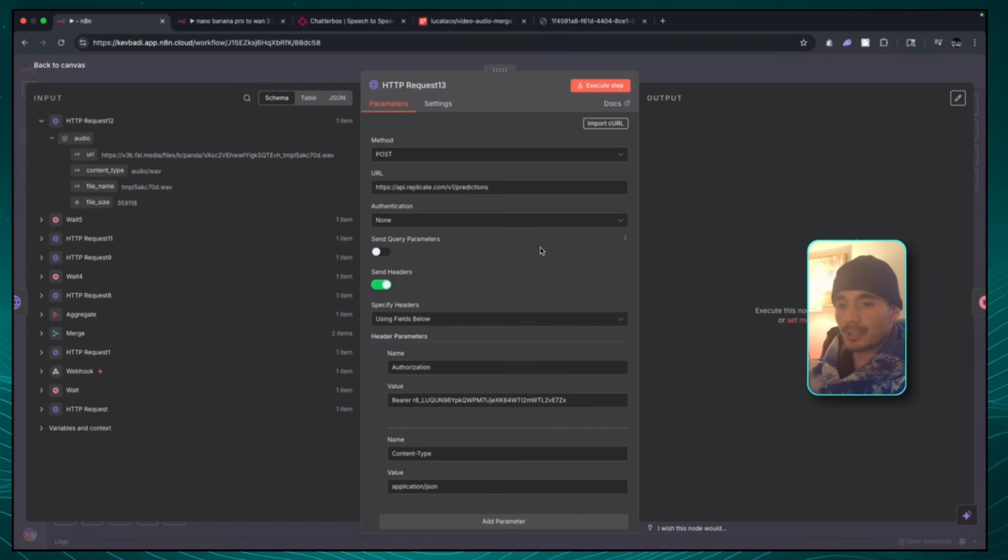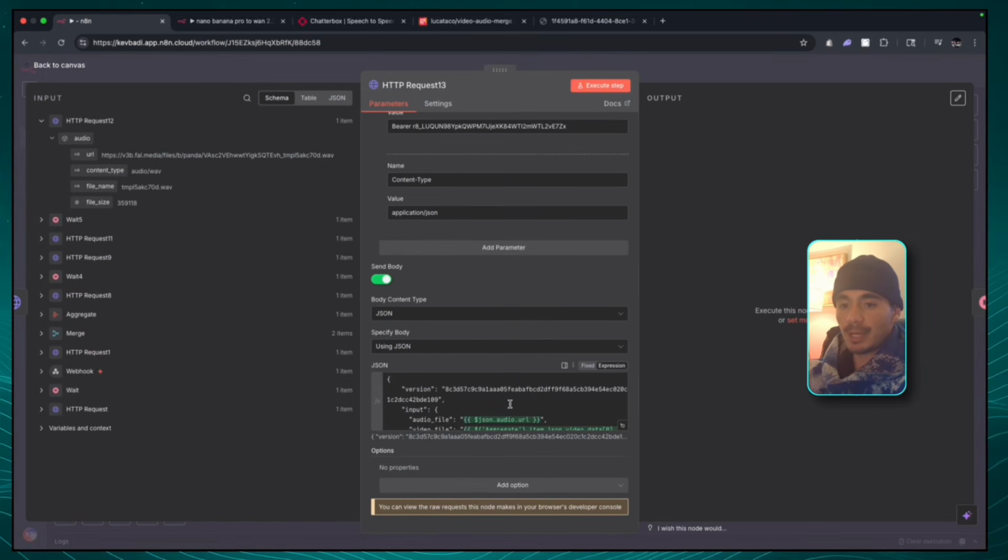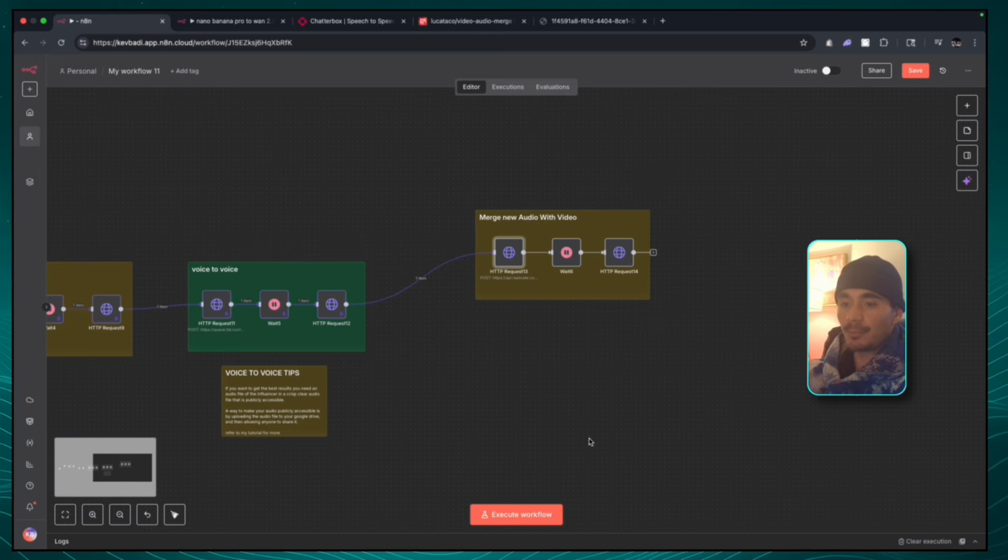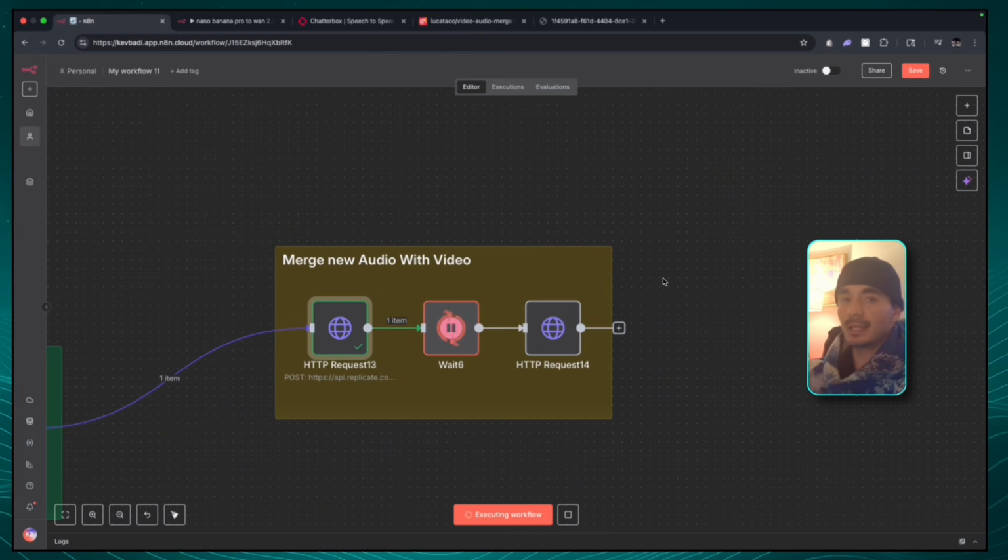Now, if we open up this original node API call and scroll down, we can see that this JSON schema is asking for 2 fields. It's asking for the audio file, and that's going to come from our audio to audio. And it's asking for the video file, and that's going to come all the way back from our webhook, which is now sitting in the aggregate step. That looks good to go. I'm going to click out and execute this workflow. After this one runs, it's going to be me with Joe Rogan's voice.